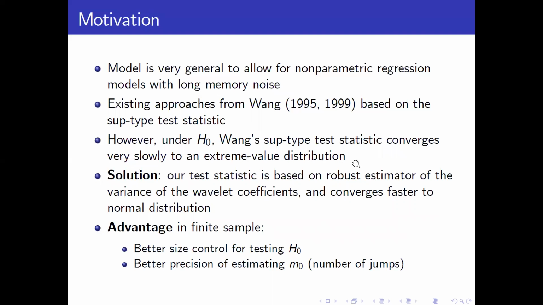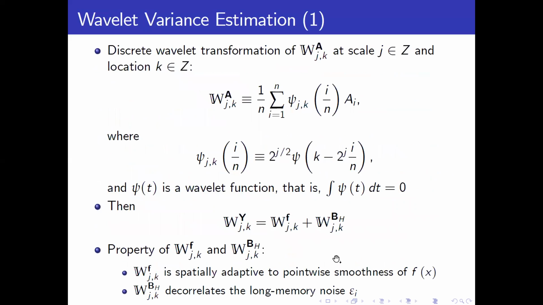Our solution is to base the test on a robust estimator of the variance of the wavelet coefficients, which converges faster to the normal distribution. The advantage is that in finite samples, we have better size control when testing H0, and better precision in estimating M0, the number of jumps.